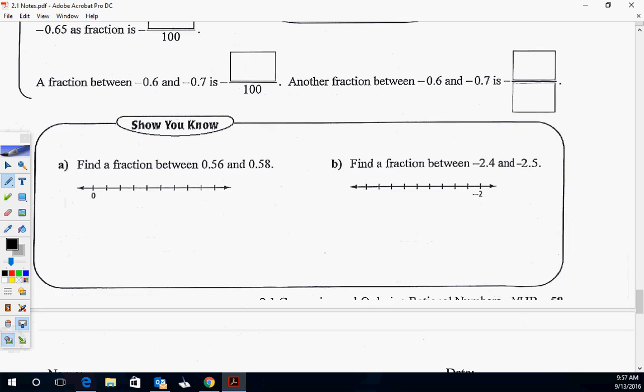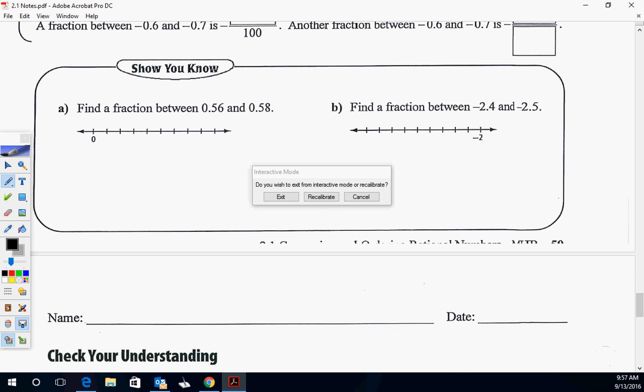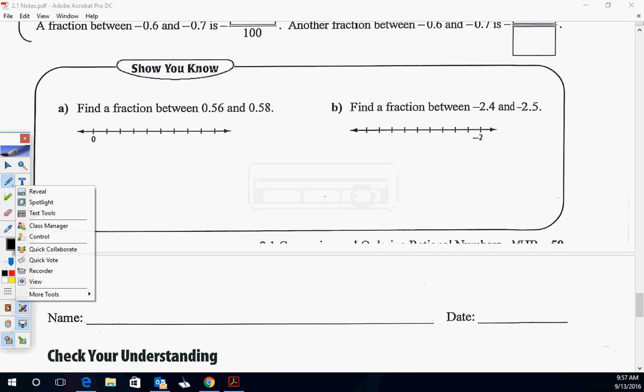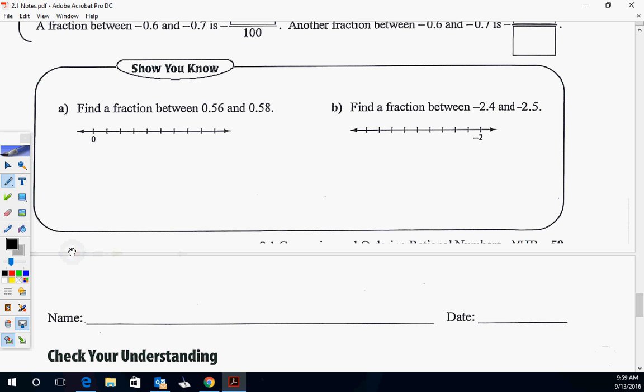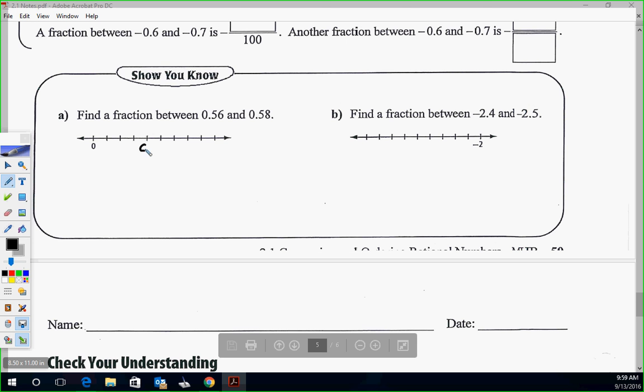All right, to close out the notes today, you got the last show you know. Okay, and we'll see if Jade can do the first piece, and we'll do Bree for the second piece. All right. So what did you get for yours, Jade? How did you do it? Okay, so you put them on the number line first, so it doesn't really matter where you put it. So we got, I'll just call this one 0.56. I'll call this one 0.58. And so right there is 0.57.